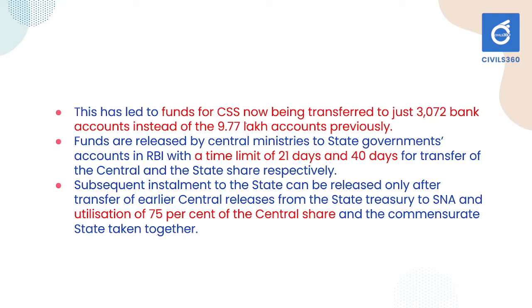And also this has led to funds being transferred to just very few accounts. Instead of different accounts, the number of bank accounts required becomes very low. That has resulted in better quality. And also the funds are released by the central ministry to state governments' accounts in RBI with a time limit of 21 days and 40 days for transfer of central and state share respectively, and also the utilization of 75% of the central share and the commensurate state share taken together. This is also another feature of SNA. These are the benefits of SNA actually.